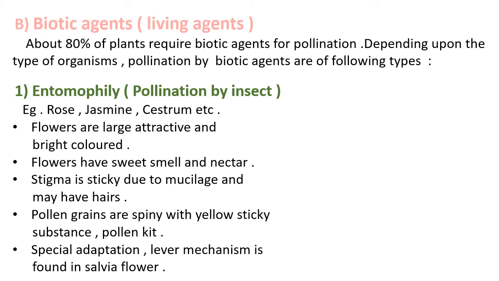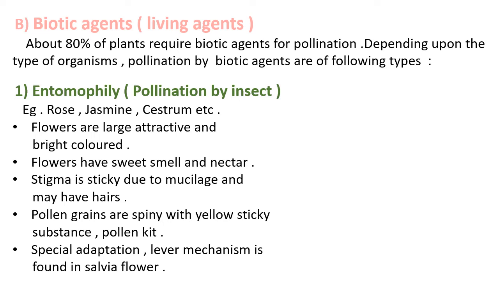The entomophily pollination is seen in plants like rose, jasmine, cestrum, etc. The flowers in entomophilous pollination show different types of adaptations.